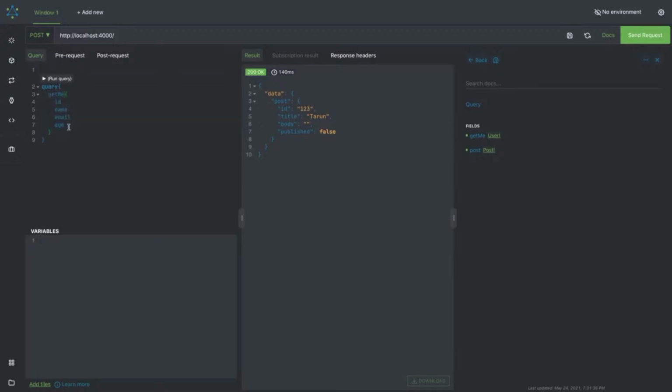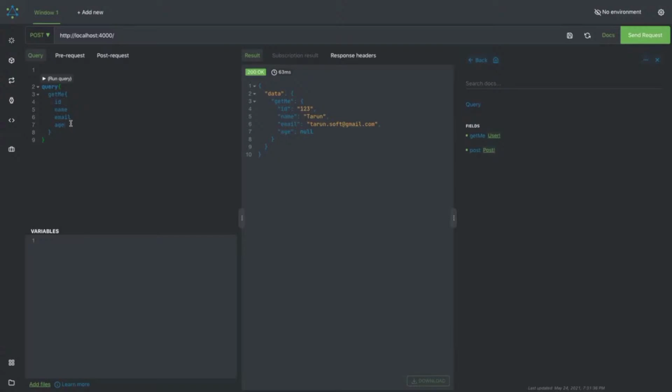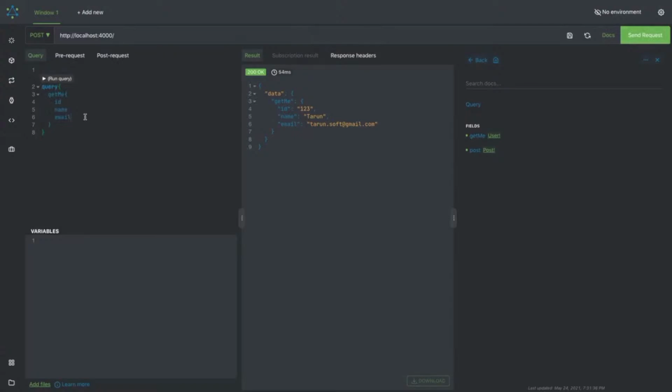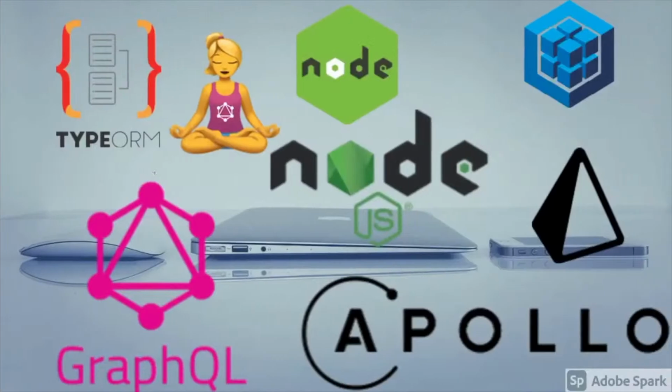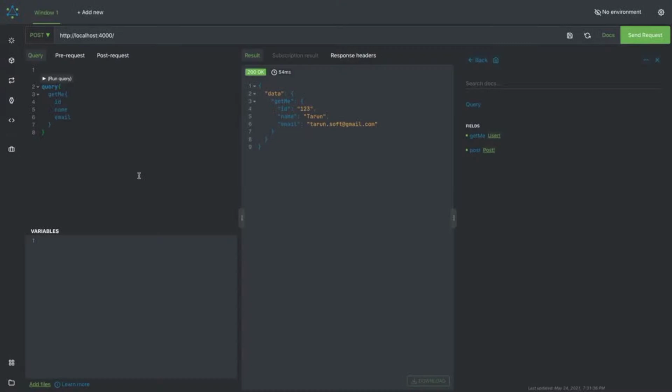There will be cases where we have to pass the user ID and return the data of the selected user. Then the query will be here, and you will be passing the argument, but currently it's not matching because this is not according to the spec, and you just send it, we will get the data accordingly. Here we are requesting age, but that's null, but now we are requesting only id, name, email. So this is how we define the type definitions and the resolvers, and once the server is started, we can test that through this GraphQL console.